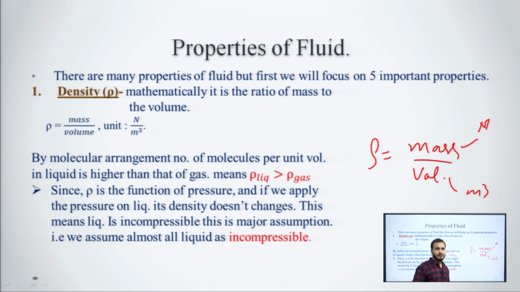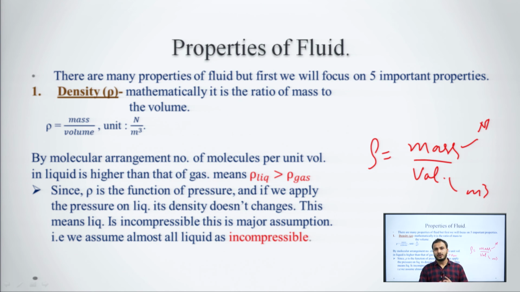So, what will the unit form? It will form the unit of Newton per meter cube. Okay. This is the mathematical formation. Okay. Now, if we will look into the molecular arrangement, then we can see that mass of fluid, mass of liquid means what? Means the number of molecules. Okay. So, the number of molecules per unit volume, we are looking at it from the molecular arrangement point of view, then we can say that number of molecules means mass.